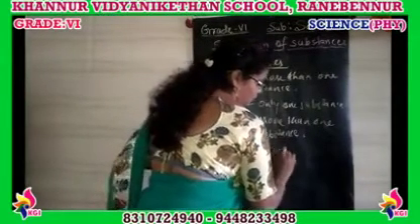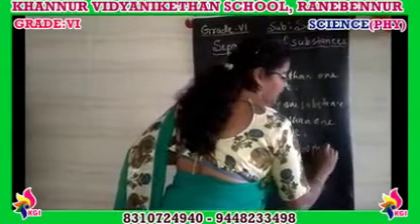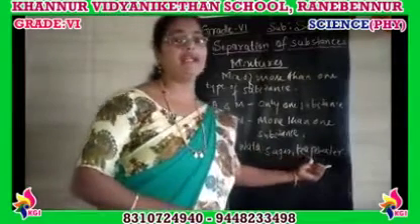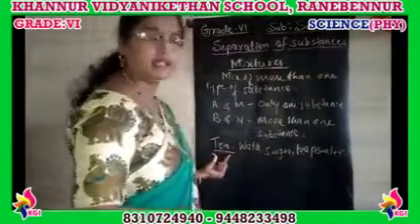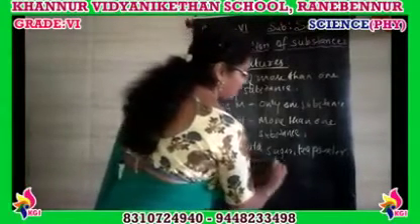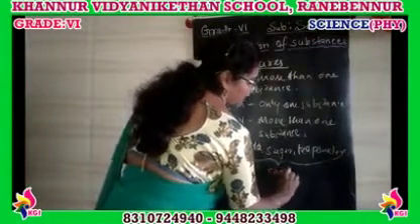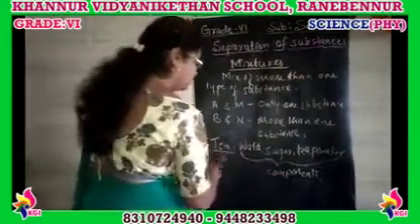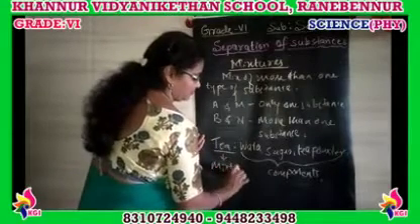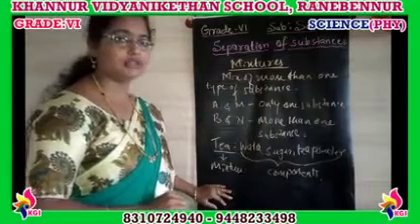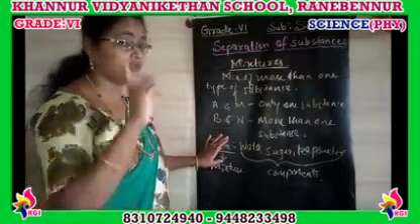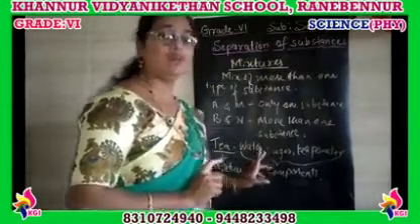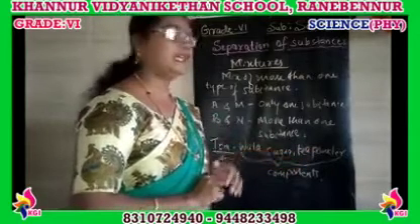Water, sugar and tea powder. So these water, sugar and tea powder together make a tea, right? That's why these are called components. What are these? These are called components, and this tea is a mixture. It is one substance, tea is one substance, right? Which contains the components water, sugar and tea powder.